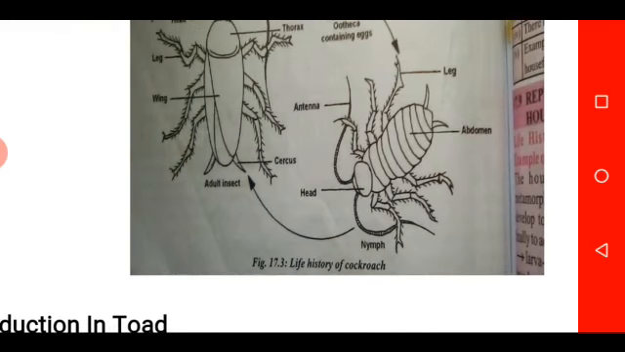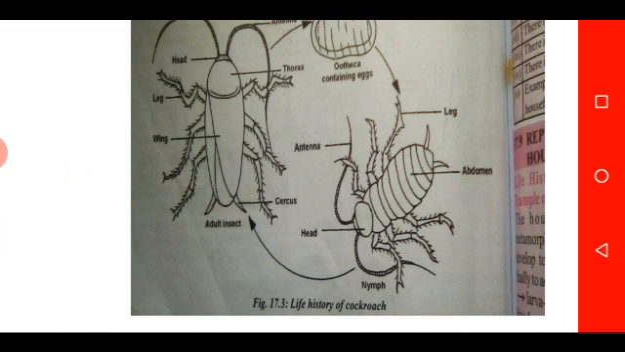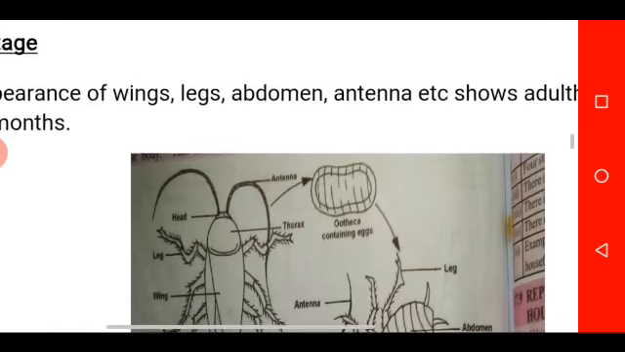The nymph stage develops into adult stage, that is a full-fledged cockroach. Hope you can see the cockroach that has developed head, the thorax, and the abdominal region. And we have the segmented legs. Then we have a pair of antennae and other characteristics of insects that are present in the organism. That is a full-fledged adult cockroach after 11 to 20 months.